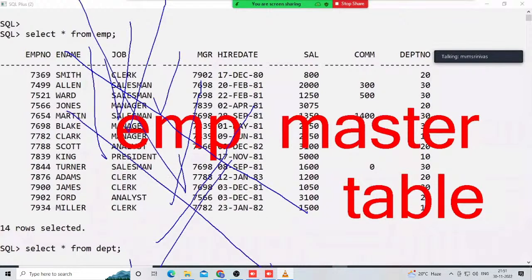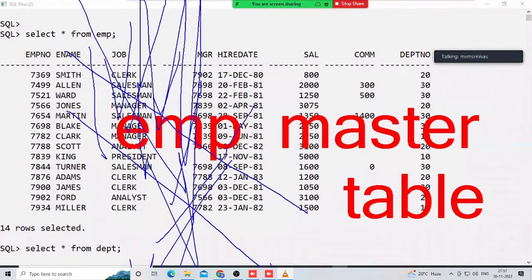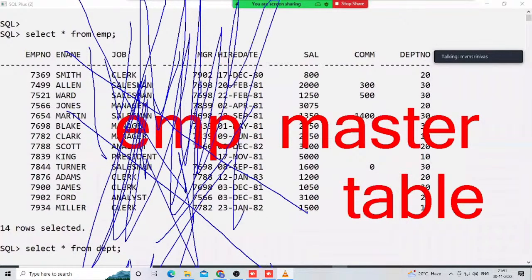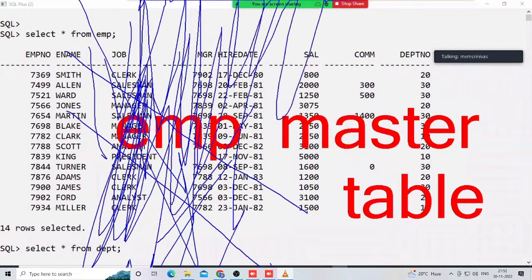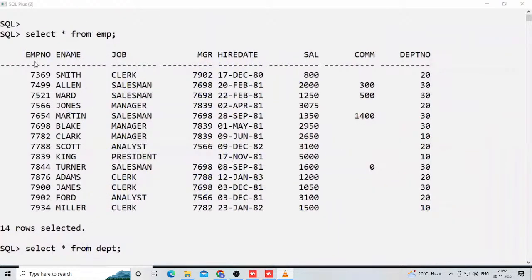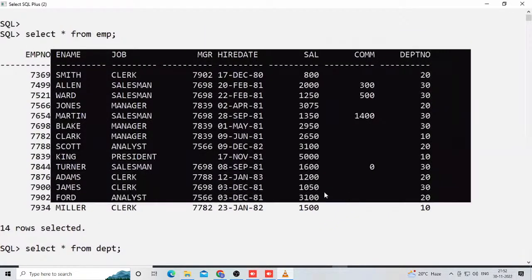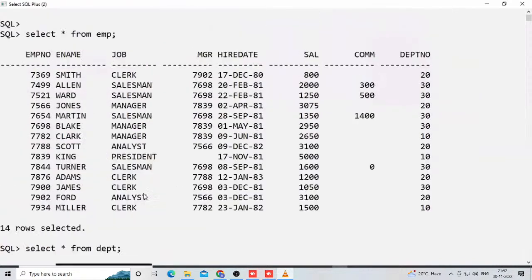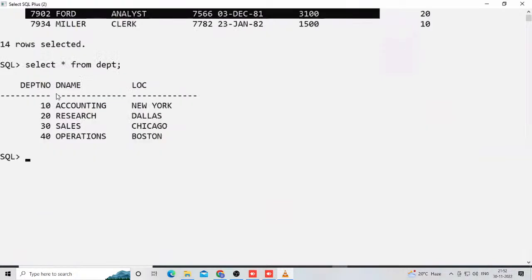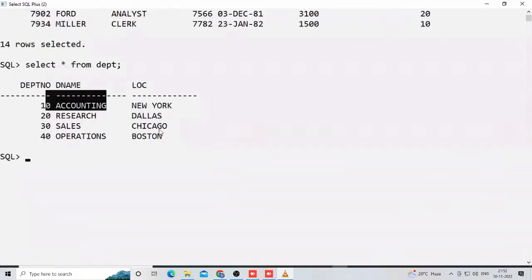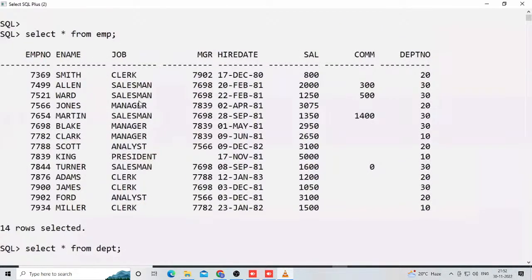Maybe some students learning for the first time say EMP is a master table. Why do they say so? I am thinking about one reason. EMP is a big table and DEPT is a small table. Maybe big means master, and child means small. That's why they are thinking based on the size only.